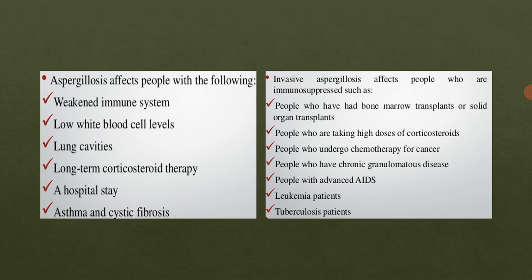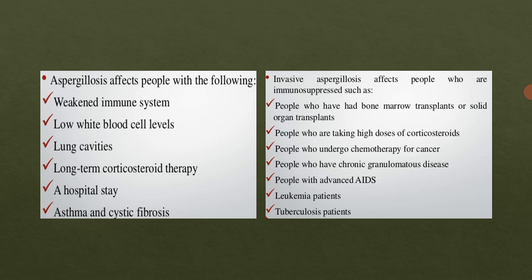Then a person with a low white blood cell count, low WBC count, will also have increased susceptibility. Then lung cavities, such as in a patient who previously had tuberculosis. In that case the person will be more susceptible to this Aspergillus infection, because this is also a lung infection, and it can reach the lungs in the alveoli.